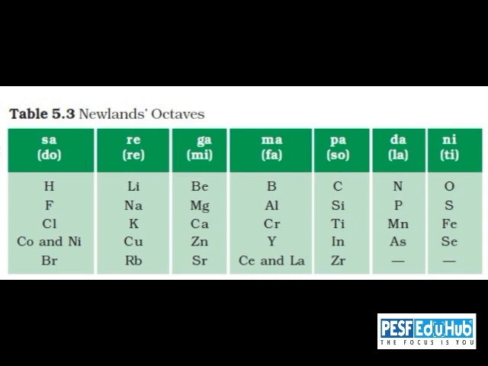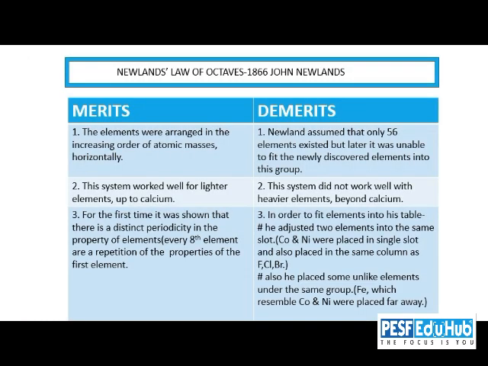So he prepared a classification from the first hydrogen to the 56th thorium element. But the Newland's classification worked well only with lighter elements, that is, up to calcium.